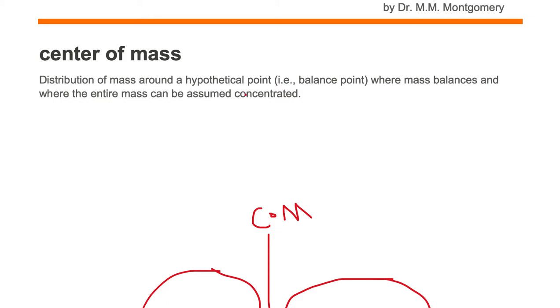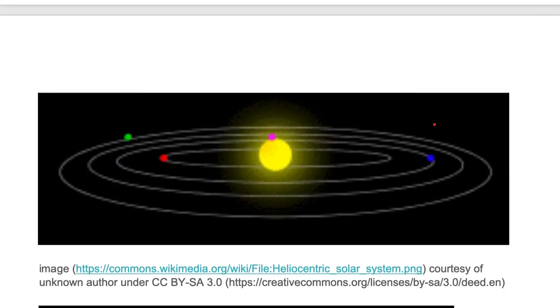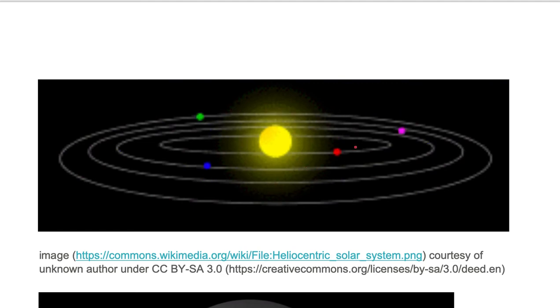Let's take a look at the second part of our definition of center of mass. It's where the entire mass can be assumed concentrated. So here we're looking at the solar system. We're looking at all of the planets orbiting in the counterclockwise direction, and you would think the center of mass of the solar system, where the entire solar system could be balanced on one single point, would be located in the center of the sun.